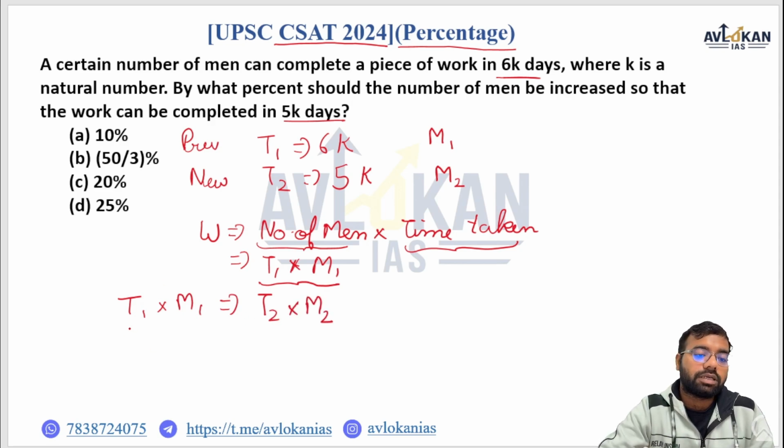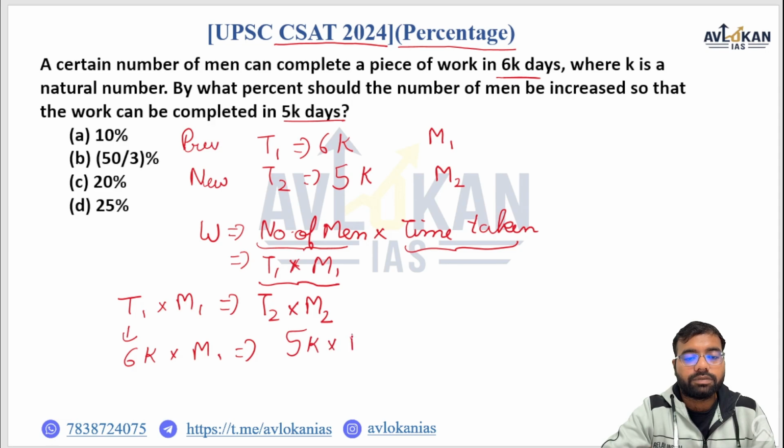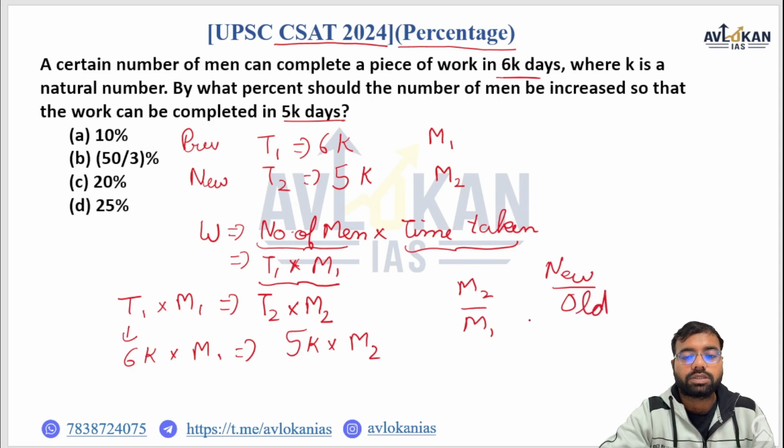So now we are going to calculate. This is going to be 6k into M1 and this is 5k into M2, and for calculating the percentage we require M2 by M1 because we always go by new by old. So M2 by M1 is nothing but 6 by 5.